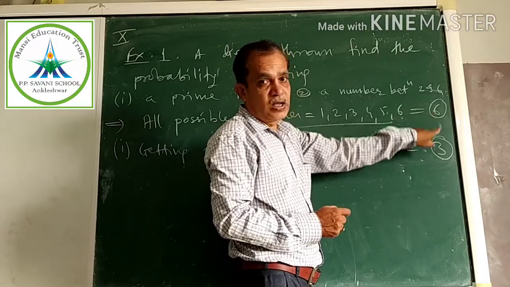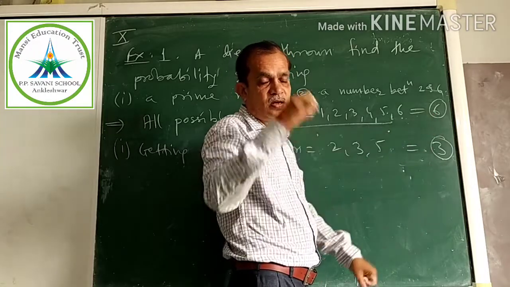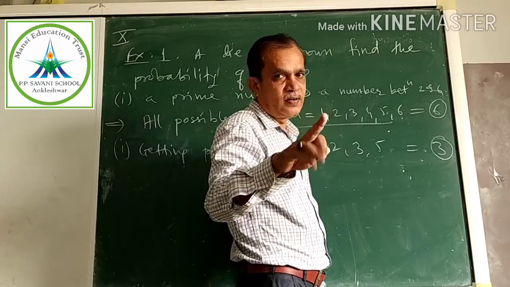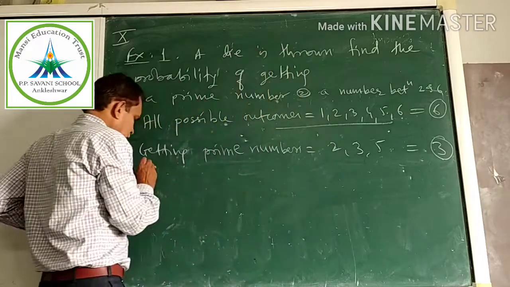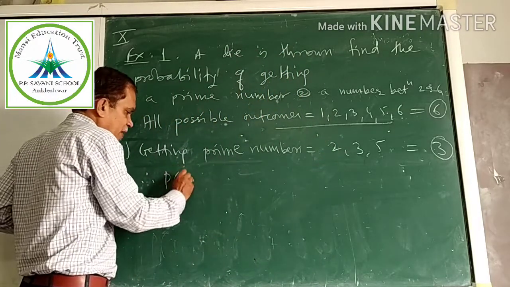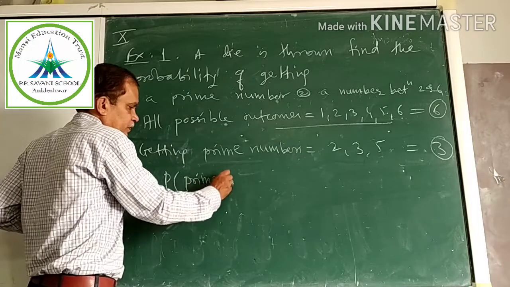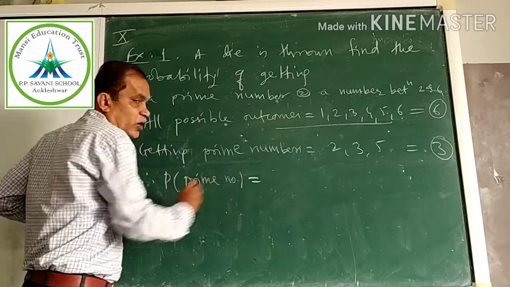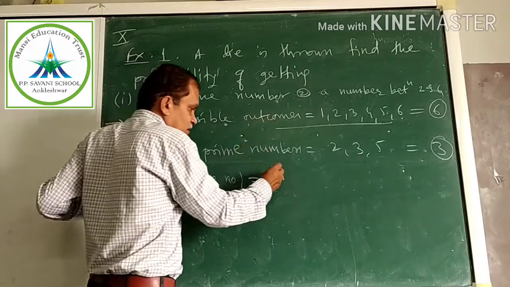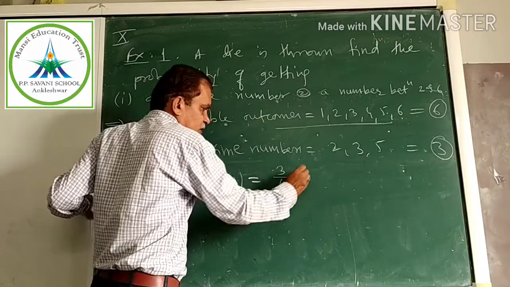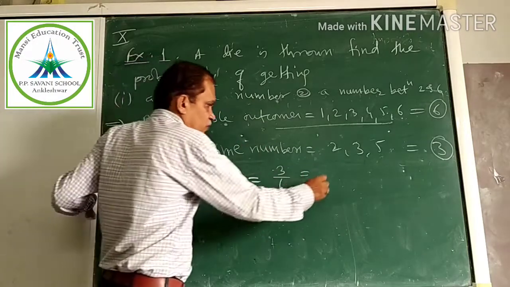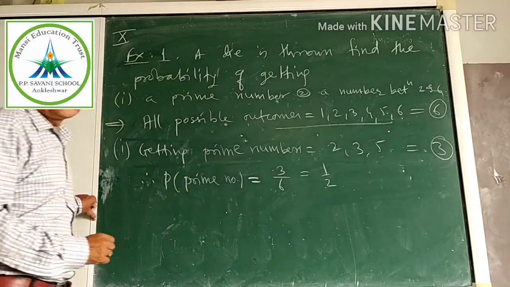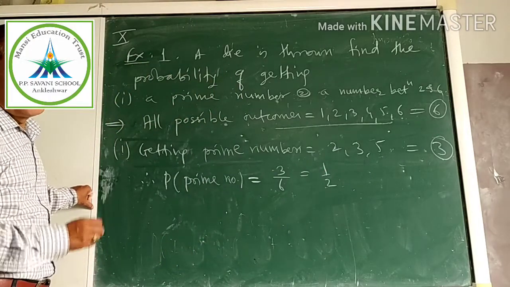This is very important. If you know this, 99% of the example is over. Okay? Therefore, I'll write probability of prime number equal to 3 upon 6. If cancelling is possible, cancel: 1 upon 2. Over. See how simple, very simple.